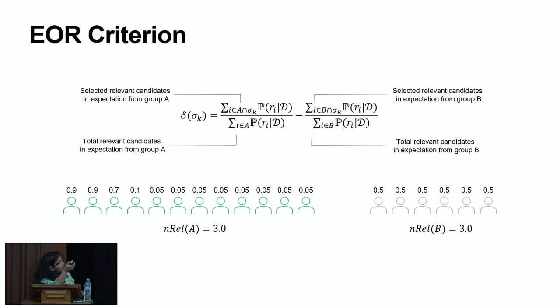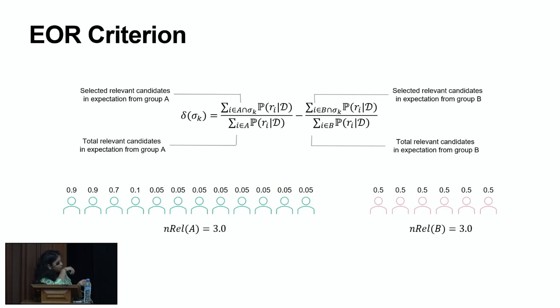And the EOR criteria, which we denote by delta of sigma k, so that's the EOR criteria of a ranking sigma, is the difference between this fraction of relevant candidates in terms of probabilities. So we're trying to get this delta sigma k towards 0, and that's quantifying the unfairness.